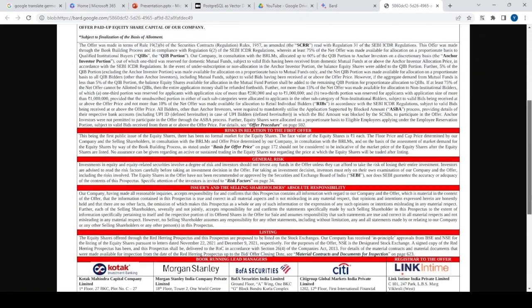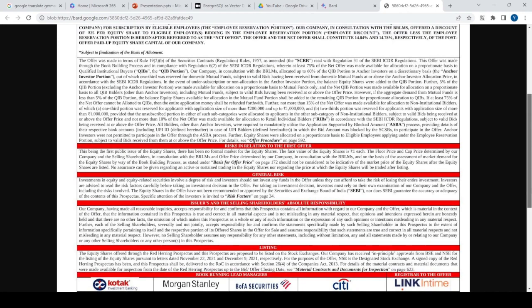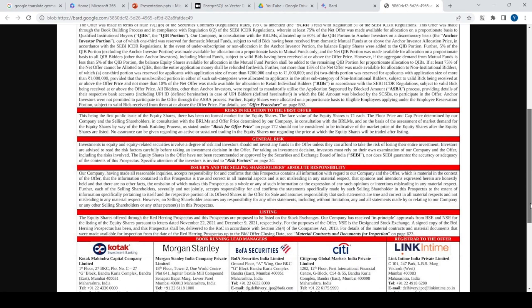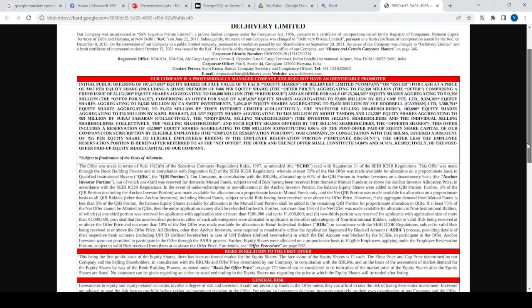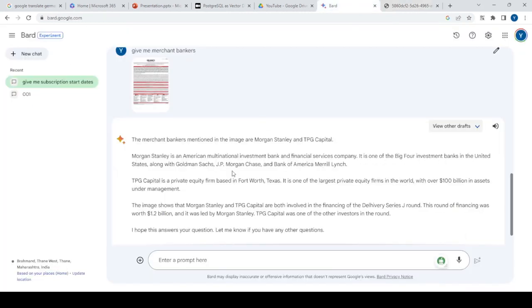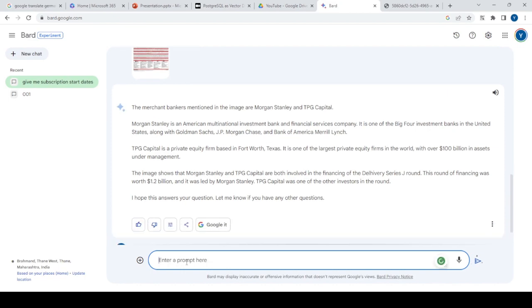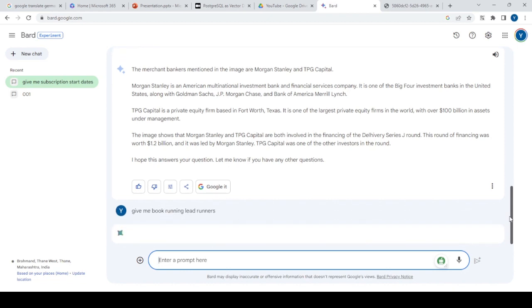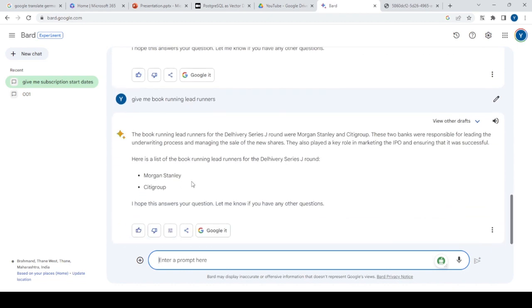Okay, so definitely it detected from the text. Let me ask something which I'm visually seeing, which is book running lead managers. So let me see if it can give me that. I asked it not managers but lead runners. Let's see. It says Morgan Stanley, Citigroup.